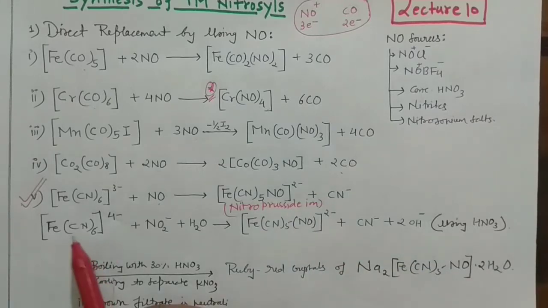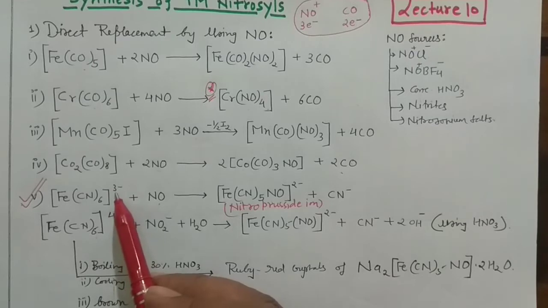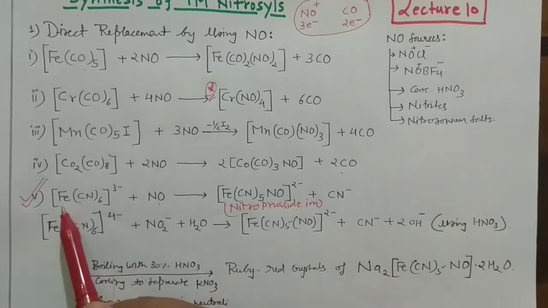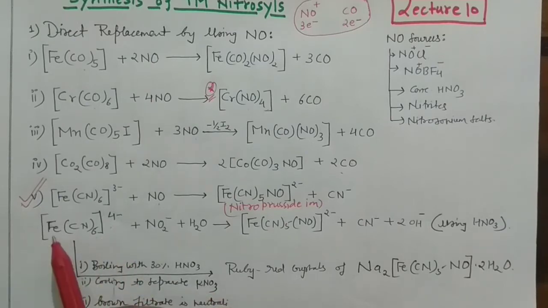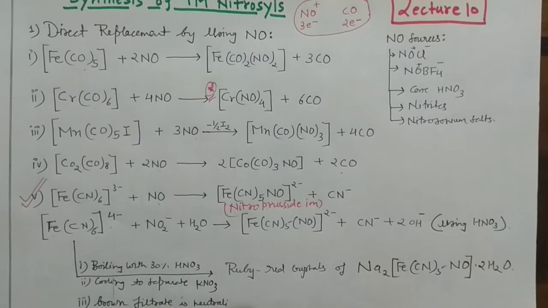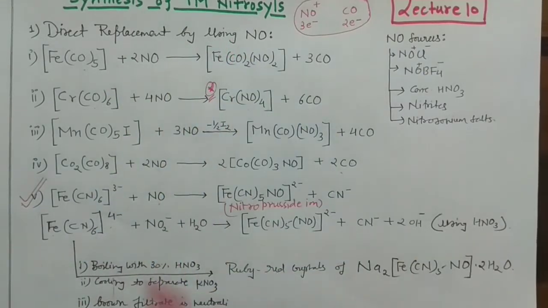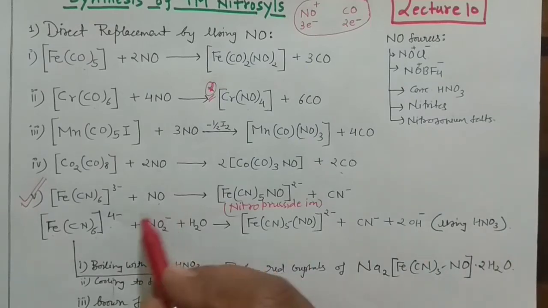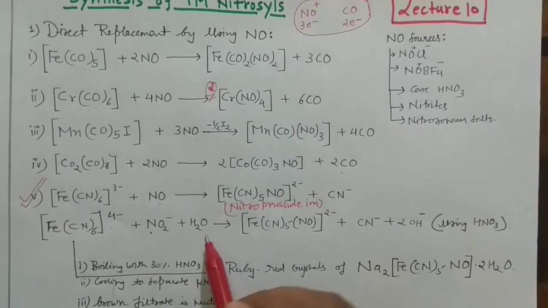And on the other hand, you can take potassium ferrocyanide also. Here you have taken ferri because 3 negative is there, so it will make the 3 positive charge over there. This is ferrocyanide. That means iron is in 2 positive, and this is a somewhat different reaction. It is not the direct replacement by using NO, but in that case you are using this nitrite salt. It may be sodium nitrite, it may be potassium nitrite, and you are using aqueous conditions.